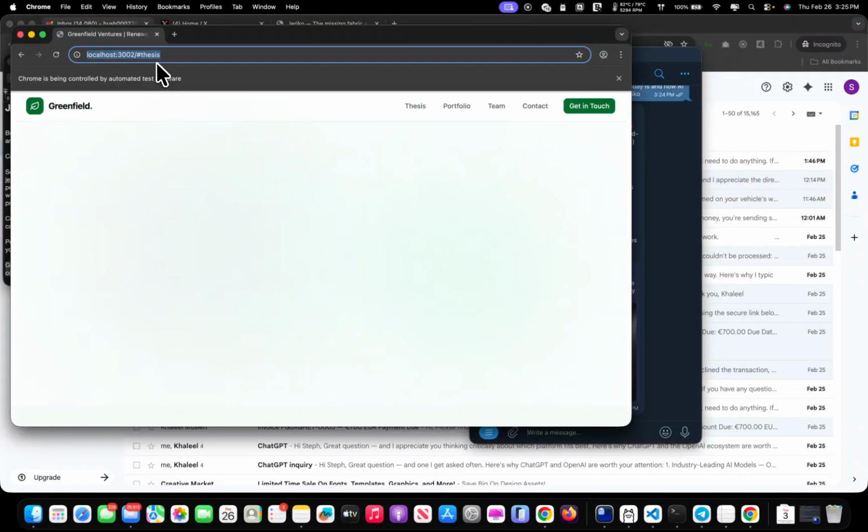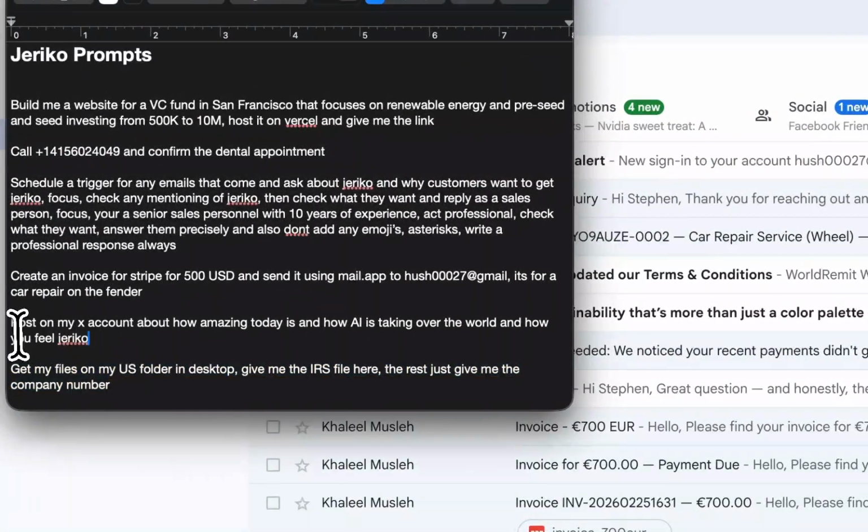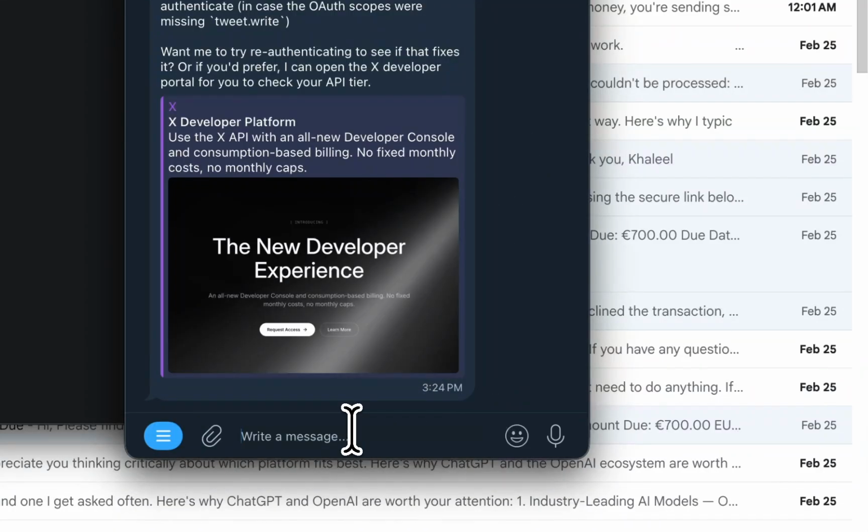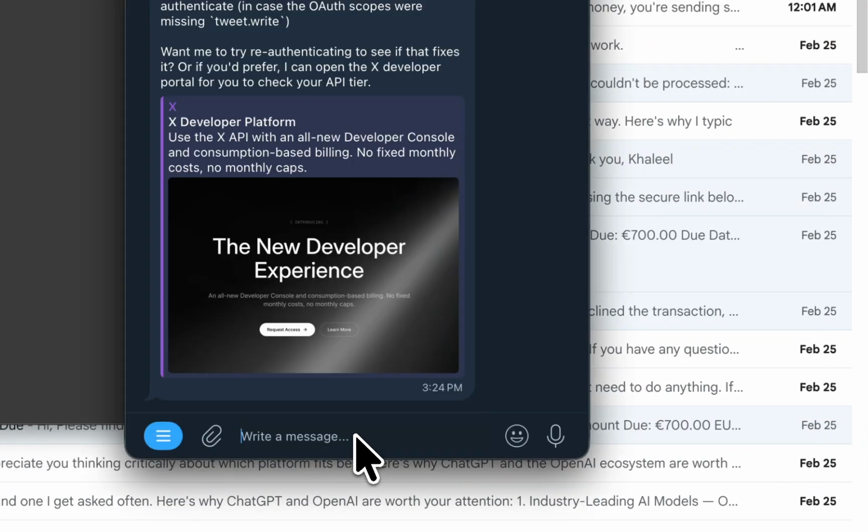It's building each page by itself. So this is thesis, as you can see, second page. So that's why it's going to keep opening and closing. But pretty much, that's the whole main aspect of it. So many things Jeriko could do as well.